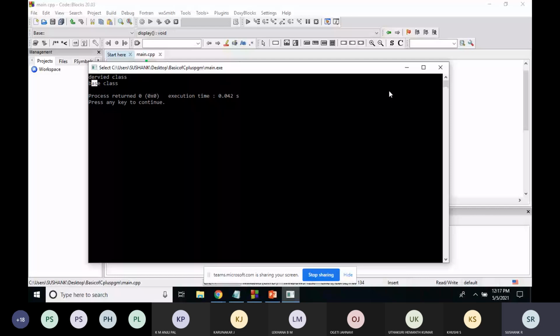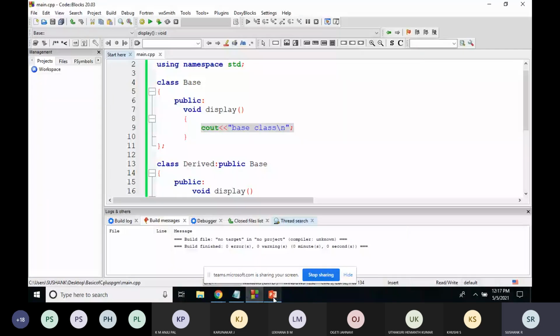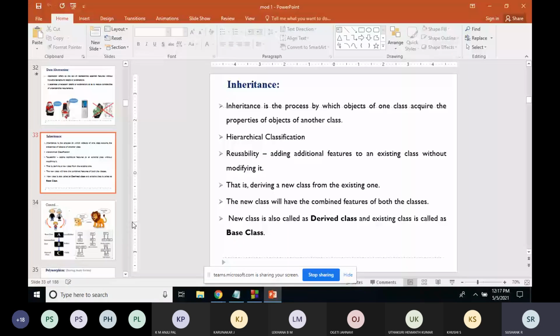Why I gave you this example: you can see this hybrid inheritance.